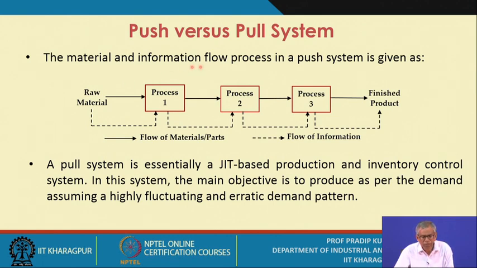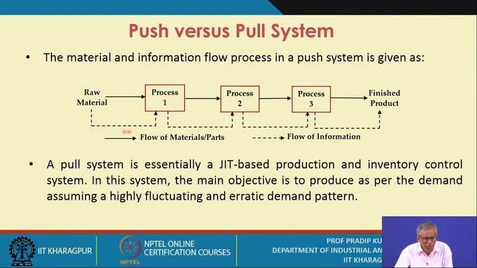So the material and information flow process in a push system is given by this one. That means suppose there are three processes we have. The process 1 output goes to process 2 as an input, and similarly the process 2 output goes to process 3, and the process 3 is basically maybe the last stage or the assembly stage. You get the finished product, and this is your material flow.